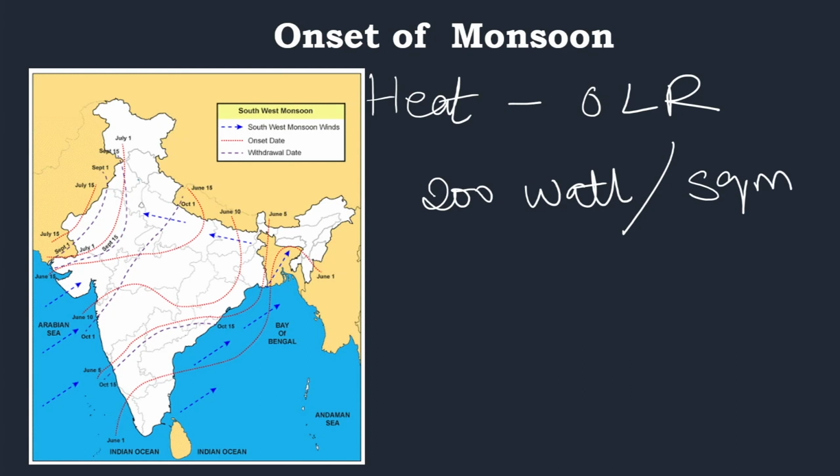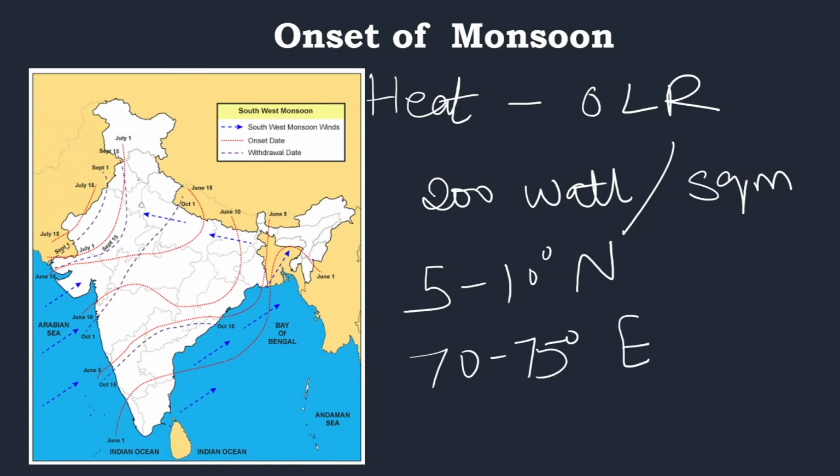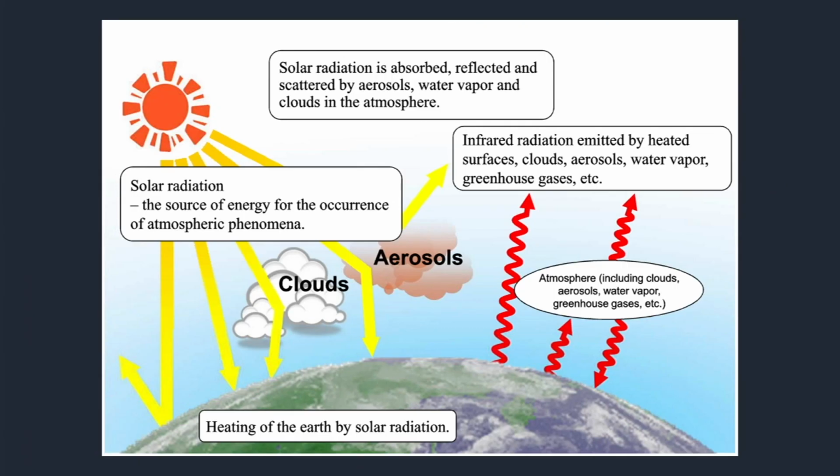200 watt per square meters, and in the region of 5 degree to 10 degree north latitude and 70 to 75 degree east longitude. So in this particular region, the heat value, that is the outgoing long wave radiation, should be having 200 watt per square meter value. So these are the three conditions.